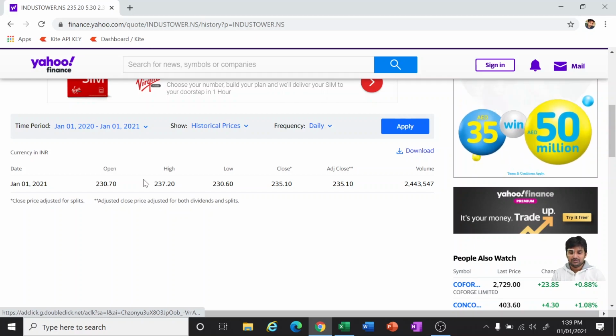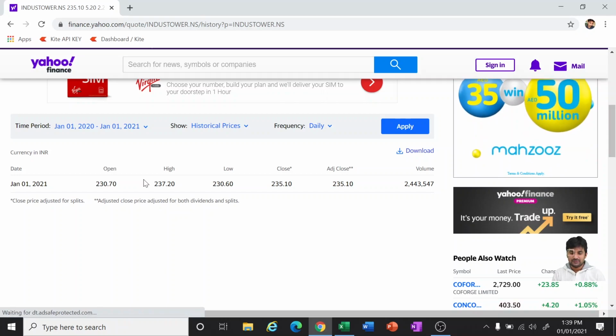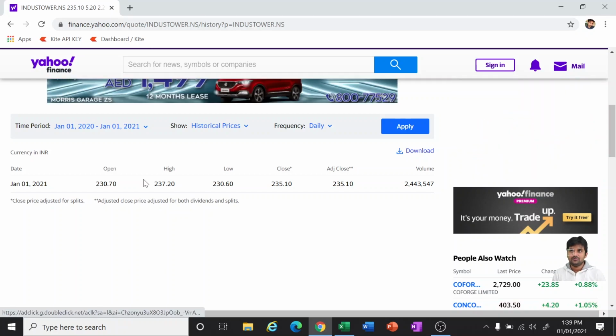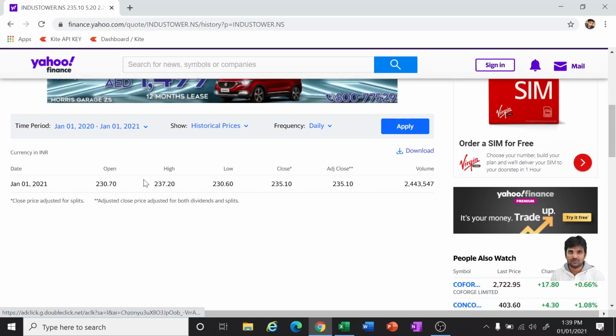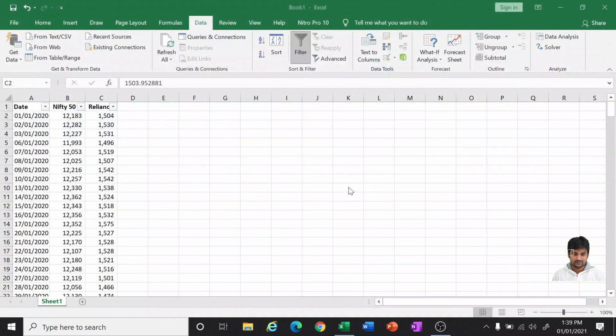So I will show you how to get out of this. When you are downloading Nifty 100 stocks, it will also include the name of Indus Towers, but Yahoo cannot give you the information, and you can't work without information. So in Python coding, I'll show you how to eliminate these stocks from our analysis. For now, let us first concentrate on our topic.